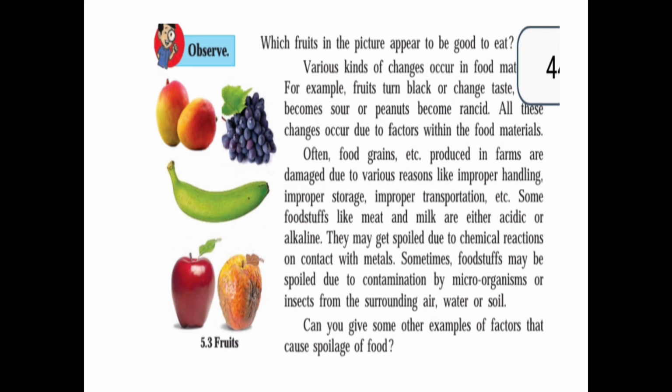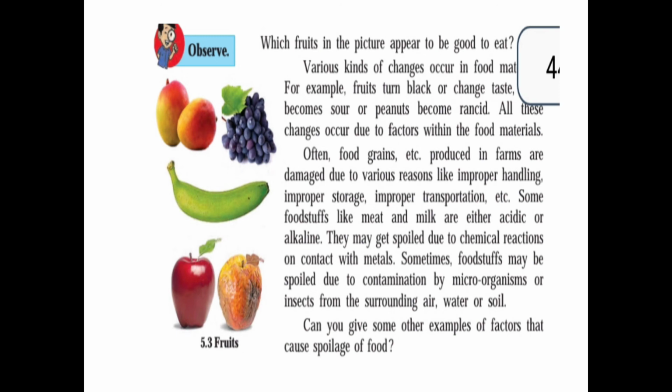Sometimes foodstuff may be spoiled due to contamination by microorganisms. Means in the foodstuff growth of microorganisms occurs. That time also foodstuff gets spoiled. Or insects from the surrounding air, water and soil get mixed in the food material and they can spoil the food. Can you give some examples of the factors that spoil the food?